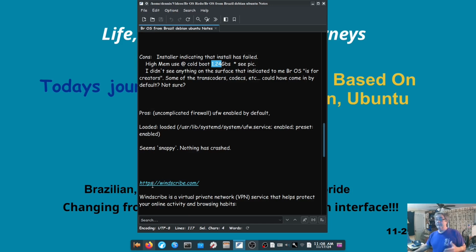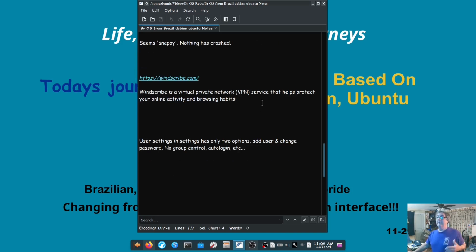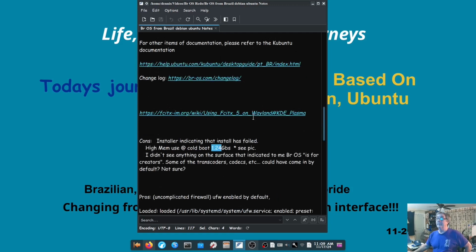Well, we'll go through the menu here. One thing that's good, the UFW firewall is enabled by default, and I thought that was pretty nice. It does seem snappy, and the only crash I've ever had involved VirtualBox trying to insert that ISO to begin with, like most people would do. It comes with Windscribe, which is a virtual private network service that helps protect your online activity and browsing habits. If you use a VPN, this might be something you'd be interested in as well.